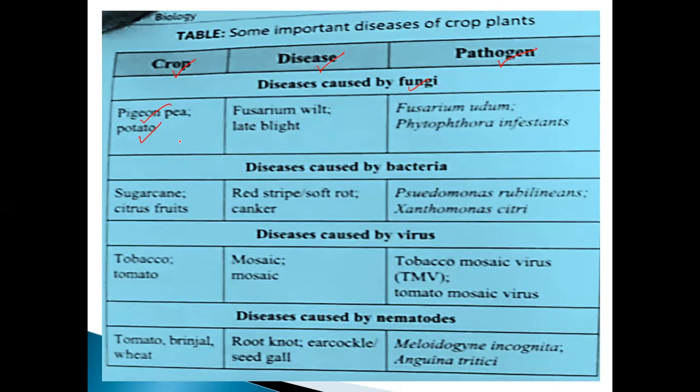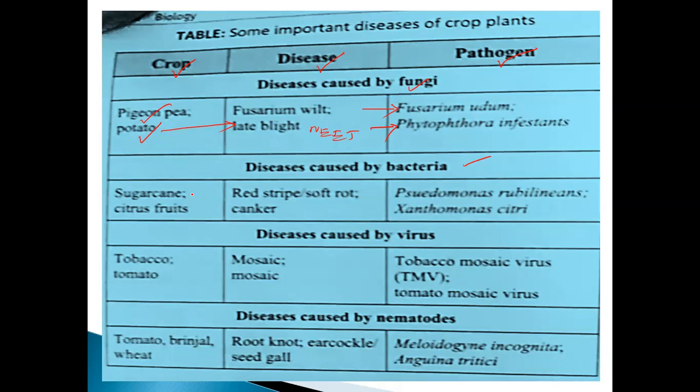Fusarium wilt, late blight. Here, potato, the late blight. So already they asked so many times the late blight. The name of the plant also already we discussed. Phytophthora infestans. Fusarium wilt, Fusarium oxysporum. This is caused by the bacteria. This one is called as bacterial disease. Already you know a little bit.